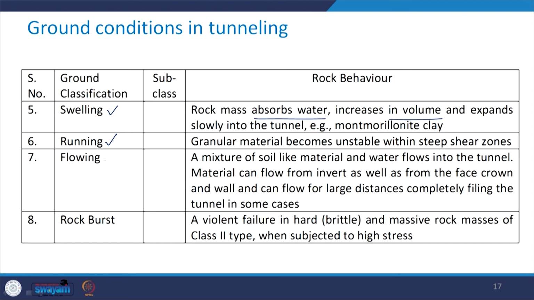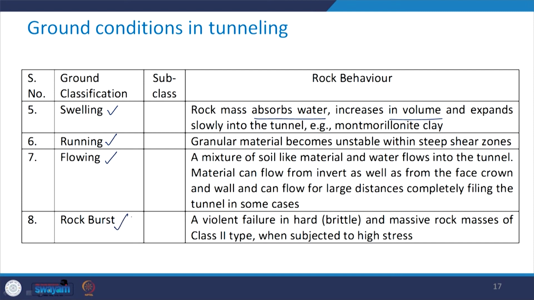In the flowing ground condition, a mixture of soil-like material and water flows into the tunnel. This material can flow from the invert as well as from the face, crown and wall, and can flow for large distances, completely filling the tunnel in some cases, which is not desirable. So, one needs to be careful about such difficult ground conditions.